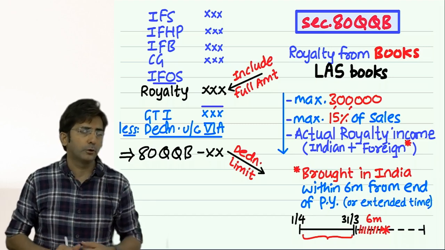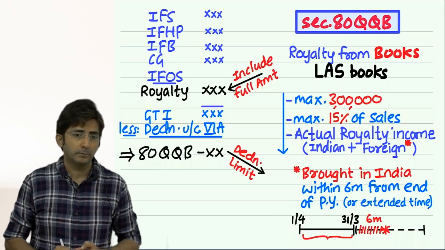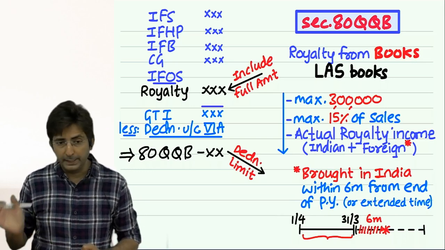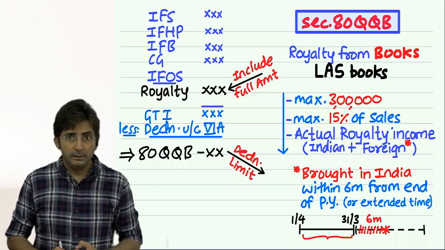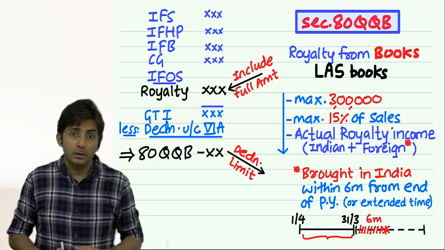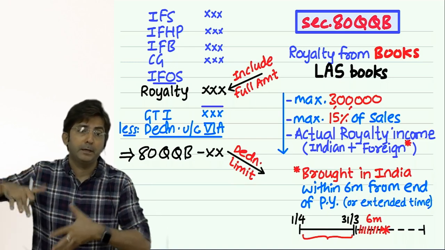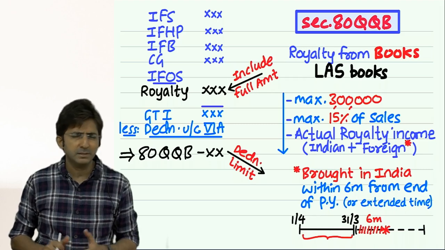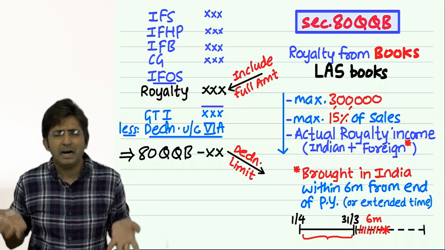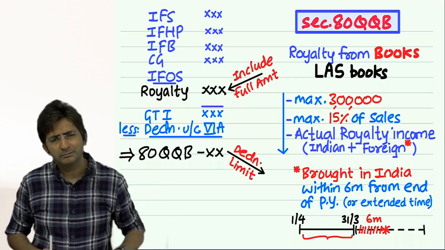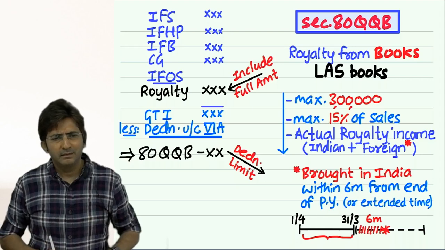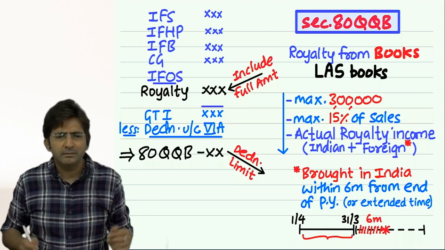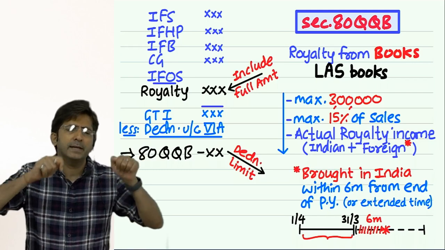See, his doubt is, if there is a foreign author whose books are being sold in India, will he get deduction? And that foreign author says, I am keeping all my royalty in Indian banks. Still government is not excited. After all, you are a foreign author, and foreign author is basically non-resident. See, we don't want to encourage them. Why should we give him deduction?